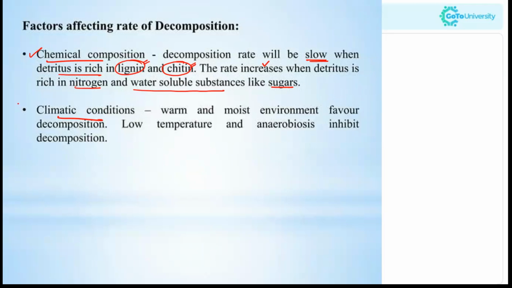Moving to climatic conditions, a warm and moist environment favors decomposition, whereas low temperature and anaerobiosis inhibit decomposition. So they need the amount of oxygen there. They need moisture, that means water, the humidity component is needed. They need the temperature as well. Temperature should be high rather than low. Then it can enhance the decomposition process.